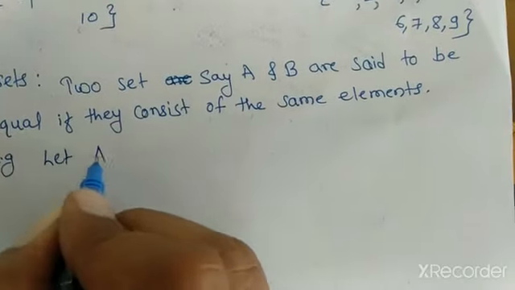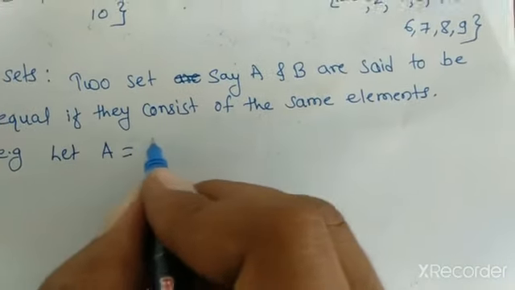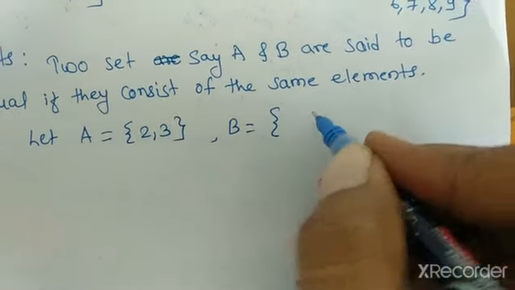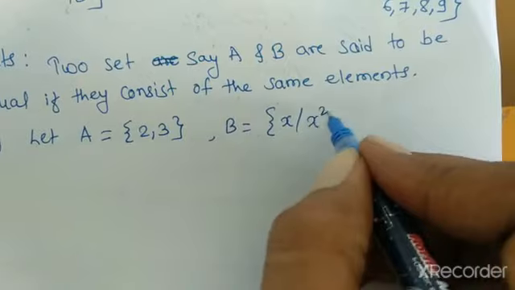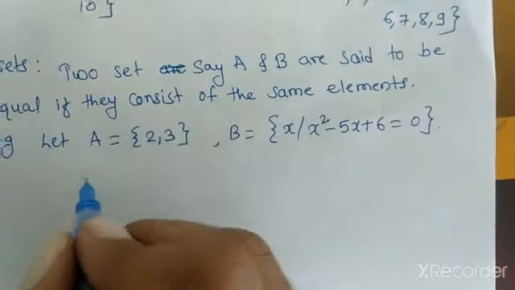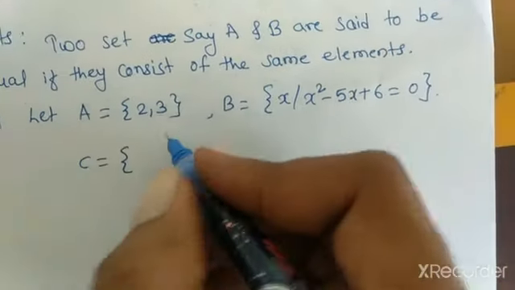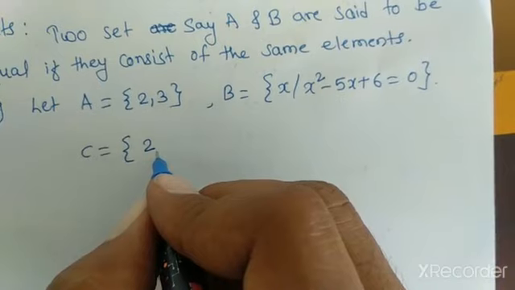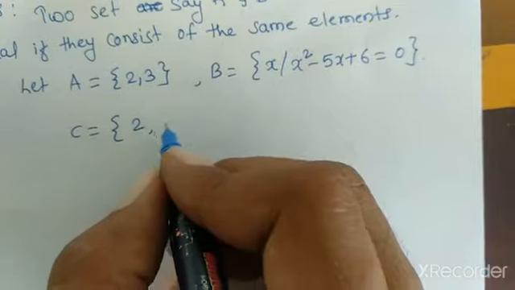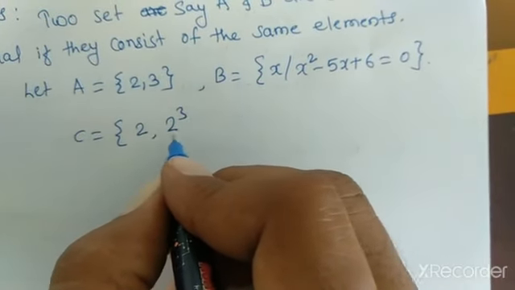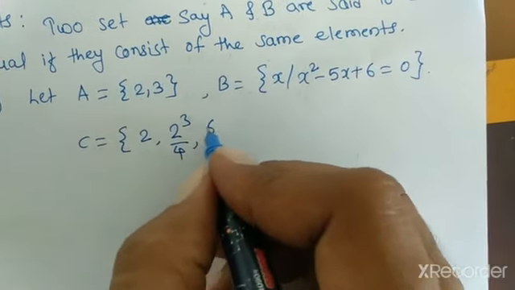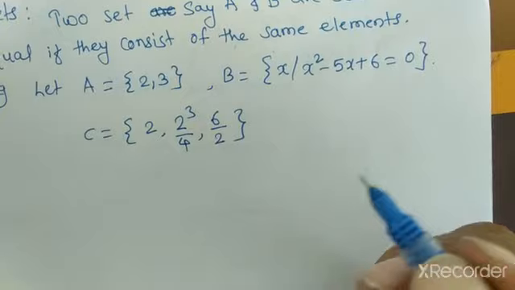let A is equal to the set {2, 3}, B is equal to the set {x such that x square minus 5x plus 6 is equal to 0}, and C is equal to the set {2, 2 cube upon 4, 6 upon 2}.